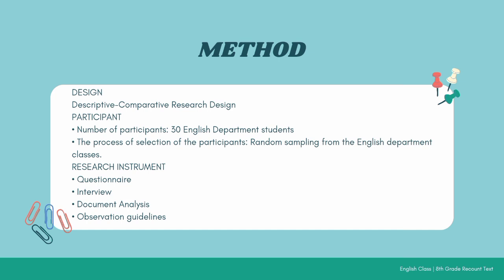In the participants, we state the number of participants and the process of selecting them, random sampling from the English department. For research instruments, there are questionnaire, interview, document analysis, and observation guidelines.